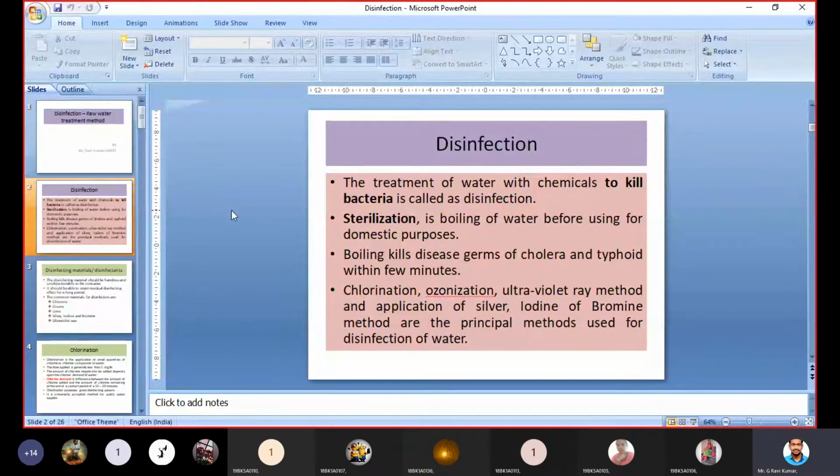Now, boiling kills the germs, the microorganisms which are responsible for cholera and typhoid, within a few minutes. For disinfection, not only boiling, there are different methods like chlorination, ozonization, ultraviolet ray method, and also application of silver, iodine, bromine, etc. These are the most commonly used methods throughout the world to kill bacteria, and we will discuss each and every method in this class.